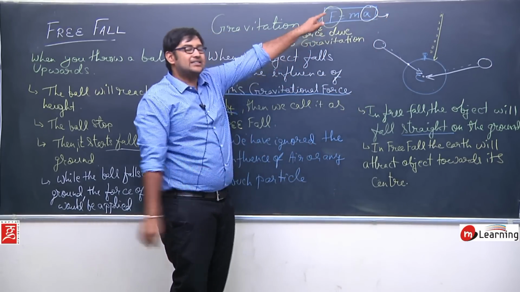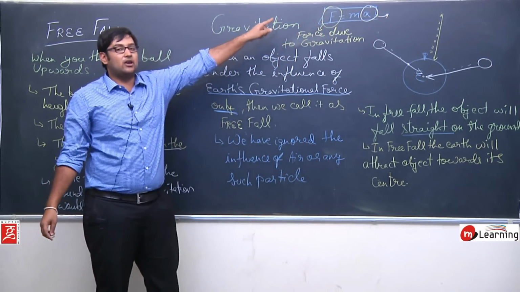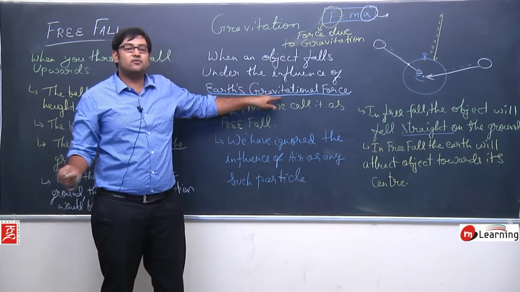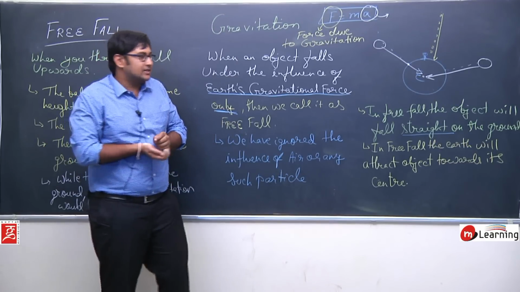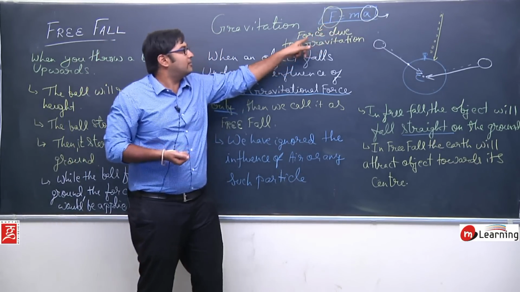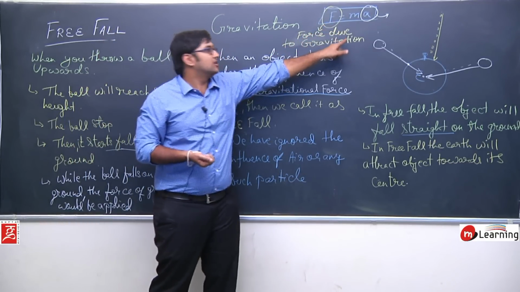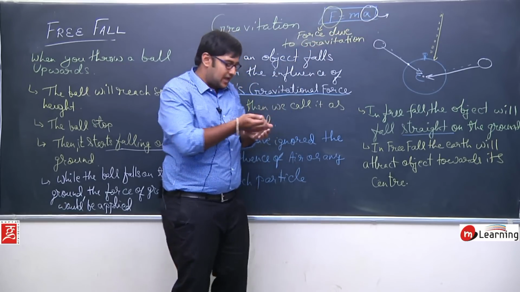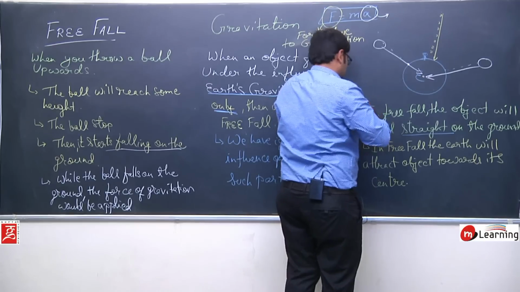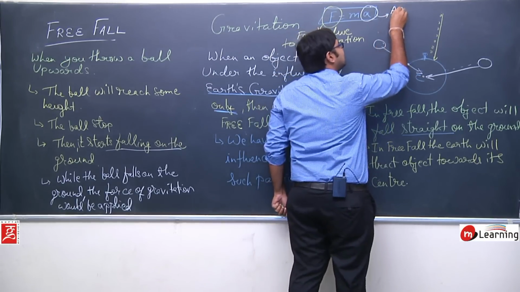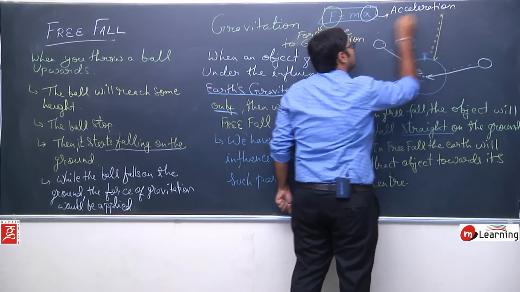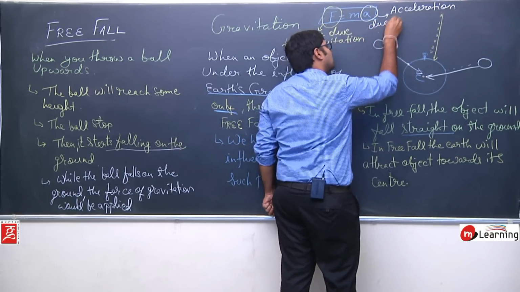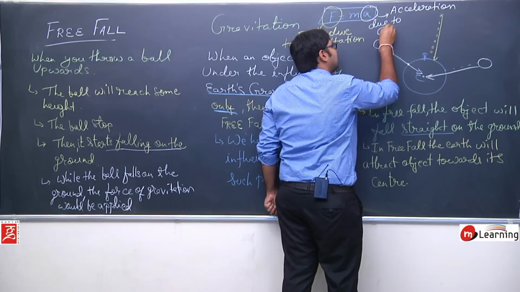Now why is this acceleration happening? I am talking about the free fall, when there is the earth's gravitational force only. I am not talking about any other force. In this situation, since this force is created by force due to gravitation, we call this acceleration the acceleration due to gravitation.